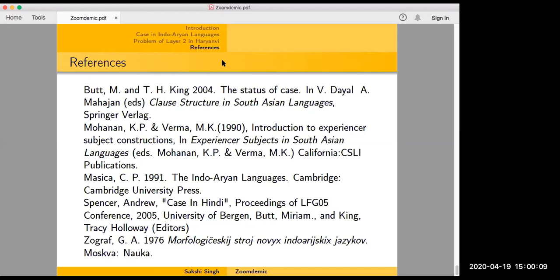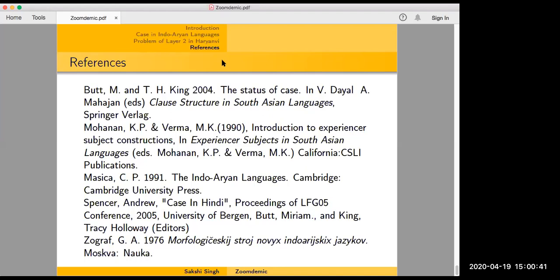But it's a robust feature of Indo-Aryan that you have it, and its domain is really in the domain of inanimate objects. But in any of the grammatical frameworks we have, of either description or analysis of case, animacy is never seen as a morphosyntactic feature.